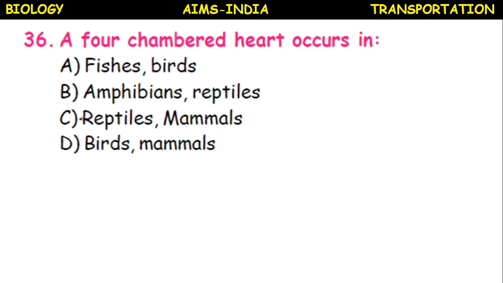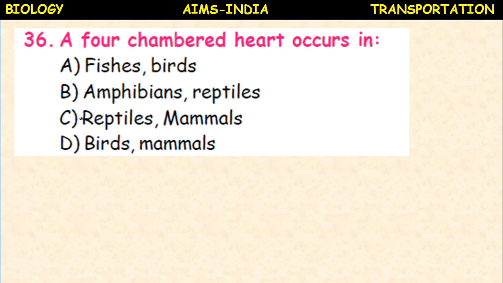A 4-chambered heart occurs in fishes, birds, amphibians, reptiles, mammals. So 4-chambered heart first originated in birds.